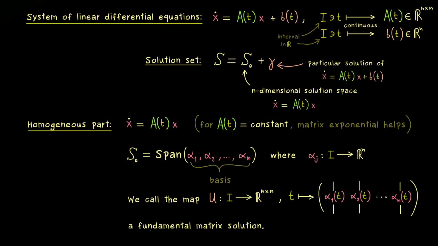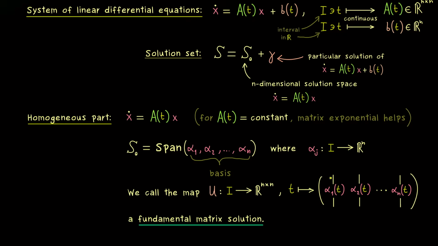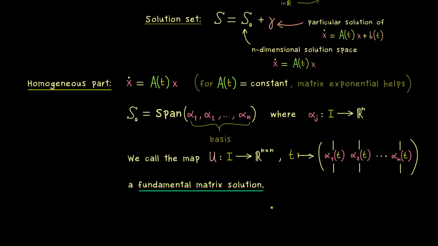And here it might not surprise you that this map is what we call a fundamental matrix solution. So matrix solution is quite clear because it's a matrix and every column is a solution. And on the other hand, the attribute fundamental means that the columns already span the whole solution space. So in fact, this is exactly what the matrix exponential does in the autonomous case. So in that case, e to the power tA is a fundamental matrix solution. Therefore, in the non-autonomous case, this is the natural substitute we have for the matrix exponential.